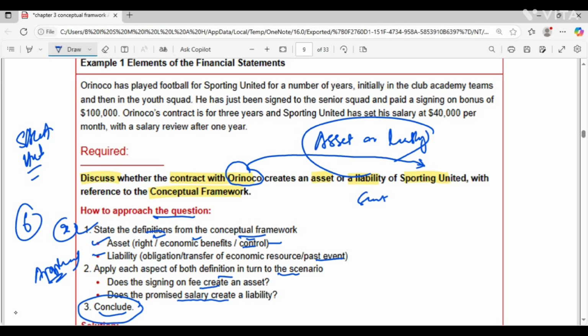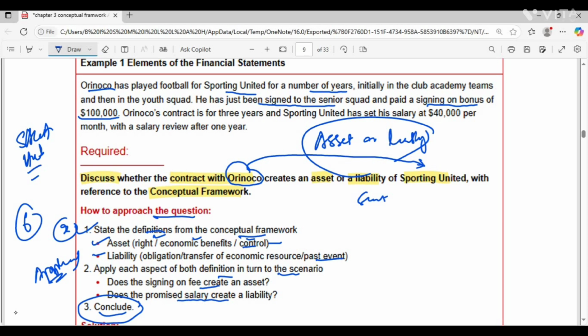Let's start from here. The player has played football for Sporting United for a number of years, initially in the club academy teams and then in the youth squad. This is the introduction. He has just been signed to the senior squad on a new contract, with a signing-on bonus of this amount. So whether this amount creates an asset or not.